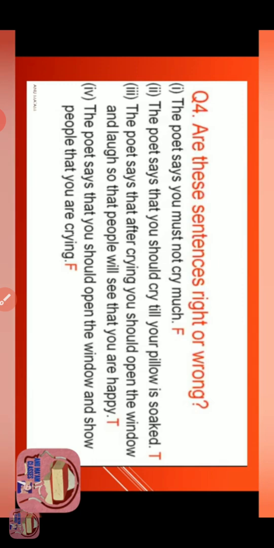Now the next sentence, the poet says that after crying, you should open the window and laugh so that people will see that you are happy. So yes, this is also a true sentence. Now the last one, the poet says that you should open the window and show people that you are crying. So this sentence is false, because he's saying that you should open the window and show people that you are laughing instead of crying.